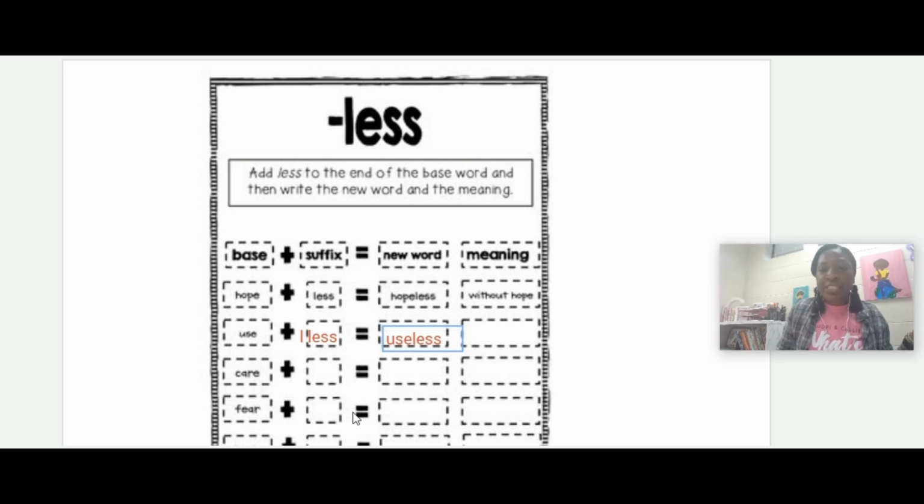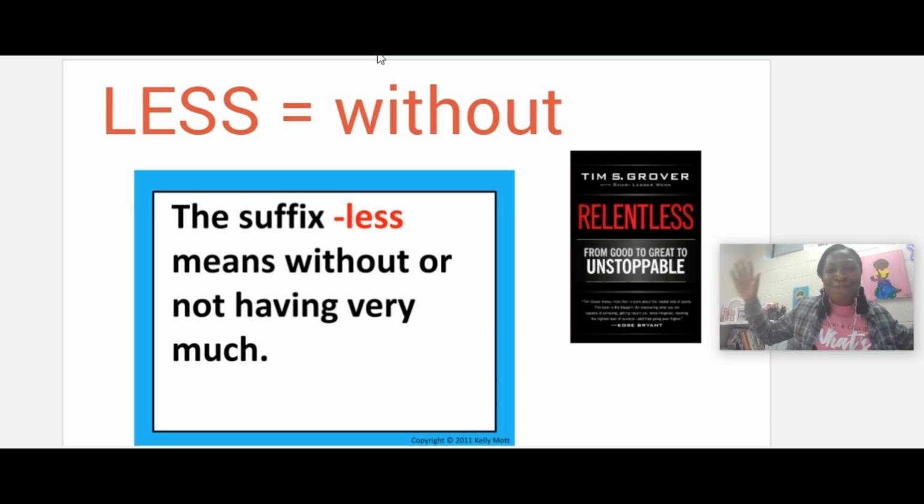So I want you to practice on your own what those words mean. But the key thing is that less means without. So when we add less to a word, it's without that base word we're talking about, right? Hopeless. We all want hope, so we don't want anybody here in the middle to be without hope, okay? So when we have less at the end, it means without. But I challenge everybody, if you don't know what the word relentless means, look it up, because we want everybody at the middle to be relentless, okay?